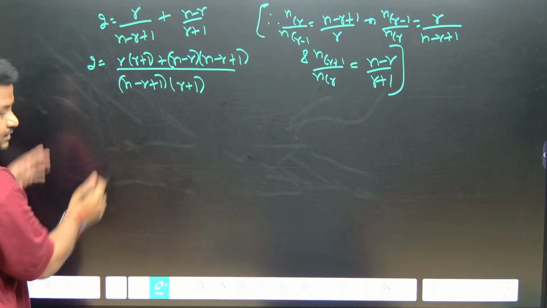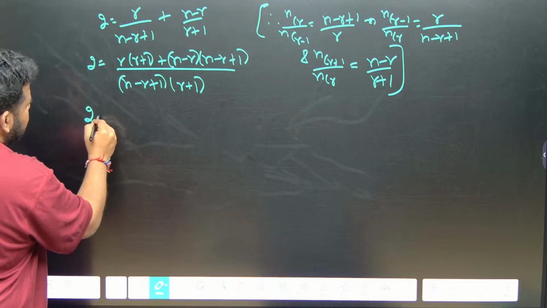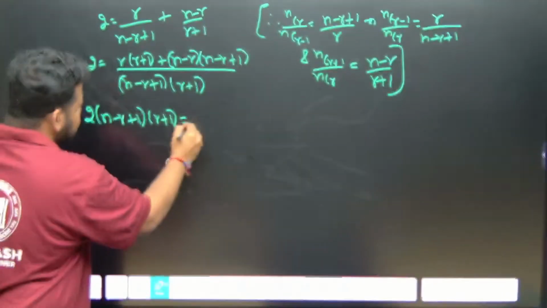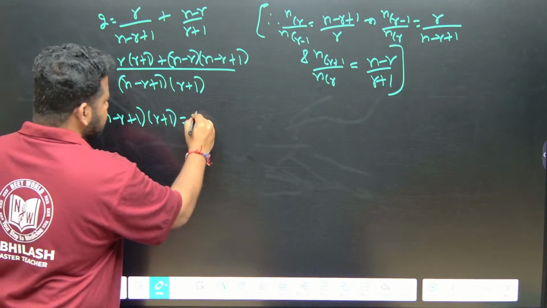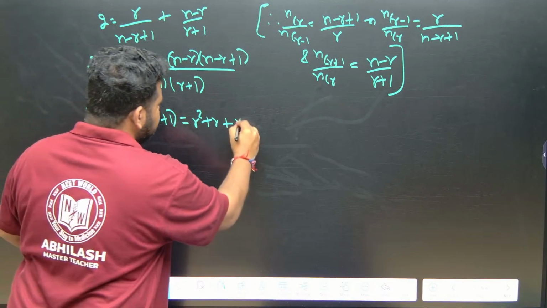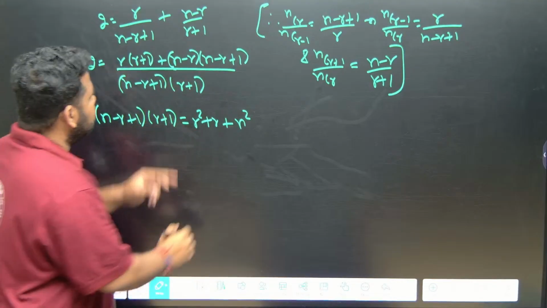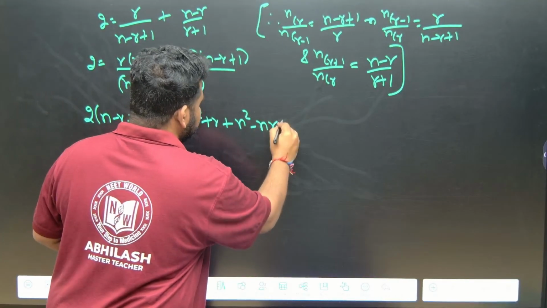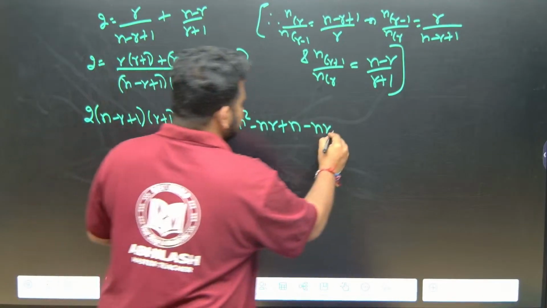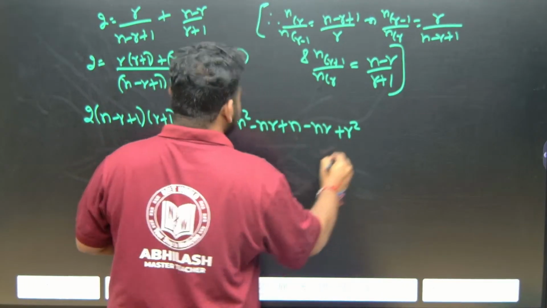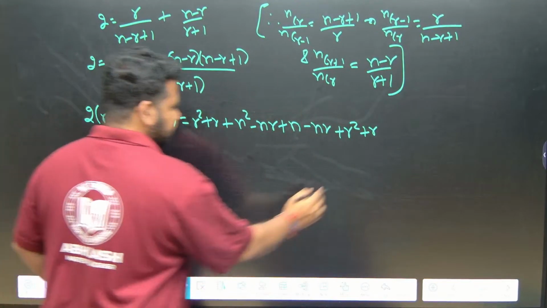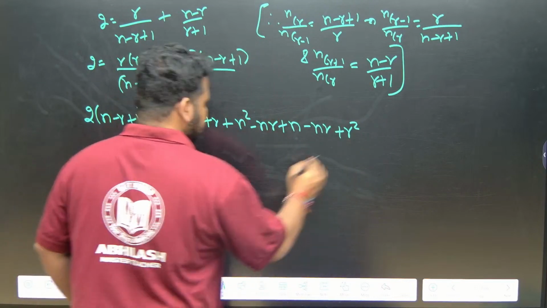Now, let me take this side. So, this will become what? 2 into (N minus R plus 1) into (R plus 1). Keep it as it is. Now, this one, R into (R plus 1) is R square plus R. Next, you multiply everything by N. N square, be careful with the sign. N square minus NR plus N. Next, minus NR, minus into minus plus R square, plus R. Plus R, plus into minus, this is minus R, correct. So, this will become minus R.